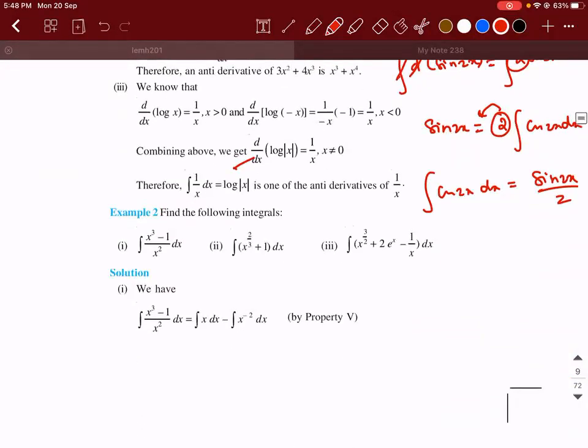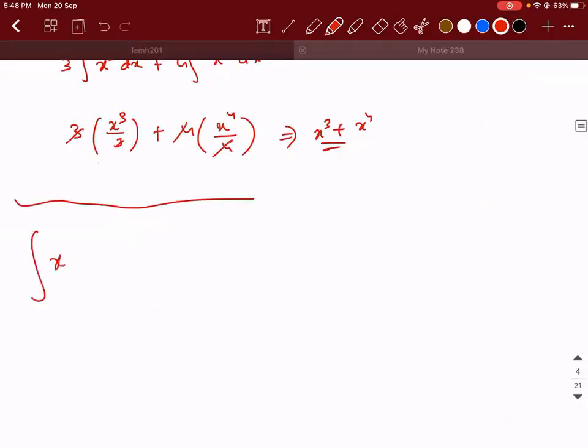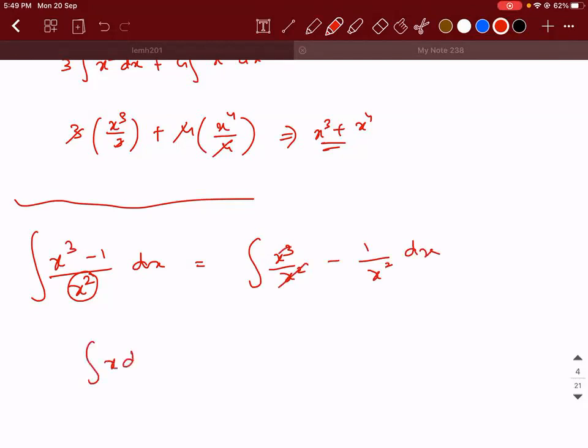Find the following integrals. So this is an interesting one. Integral of x cube minus 1 divided by x square. What should I do? One thumb rule with respect to integration is, as far as possible, try to eliminate the denominator. If you are able to get rid of the denominator, that integral problem will become easy. So this will be integral of x cube by x square minus 1 divided by x square dx. Correct? So x cube and this are gone. Integral of x dx minus integral of 1 by x square dx.